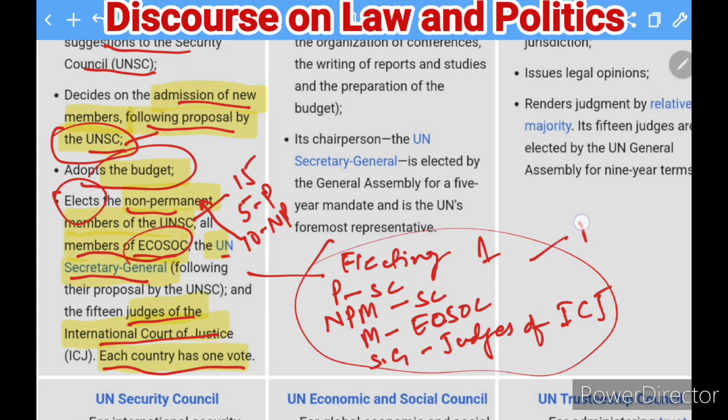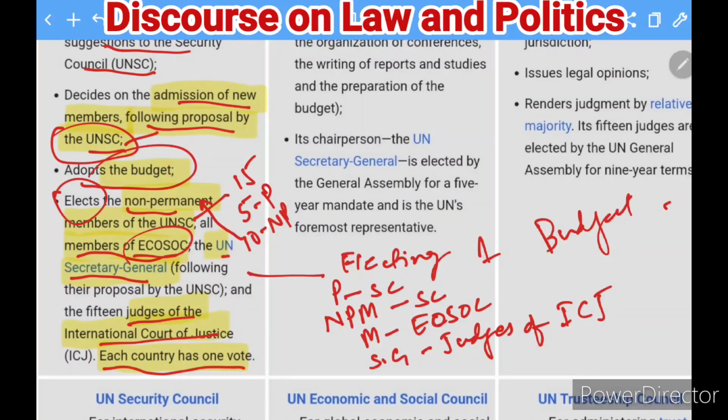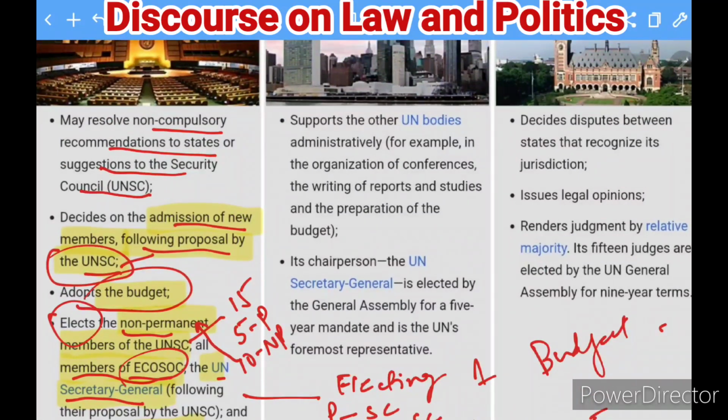Apart from this, the body is also doing a budget. The General Assembly does the budget for the United Nations. So this is the way you can find. Okay, so these are the major functions which are given here.